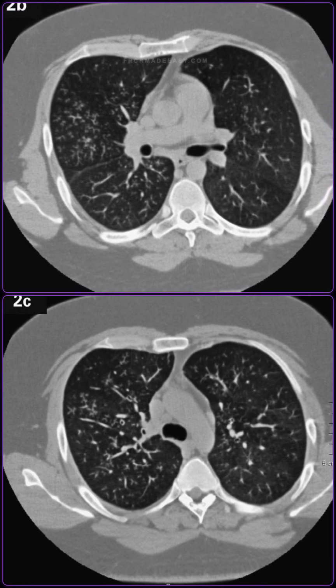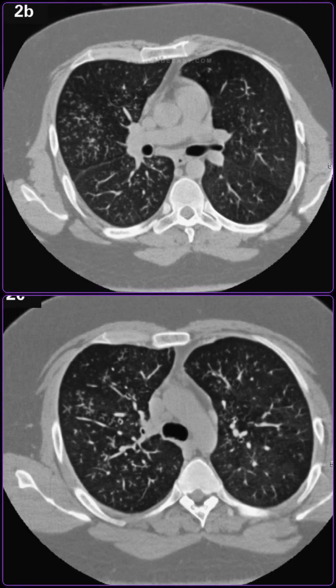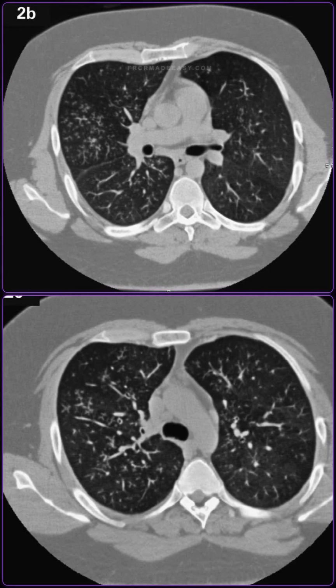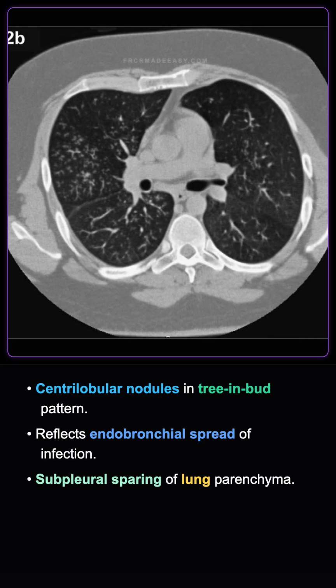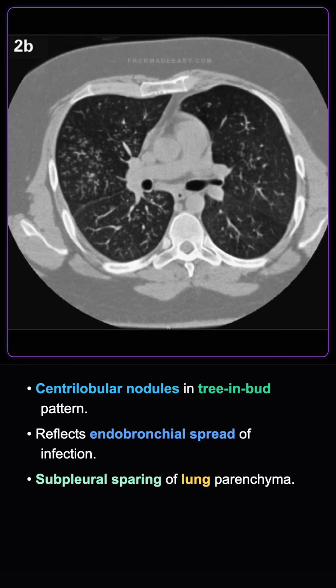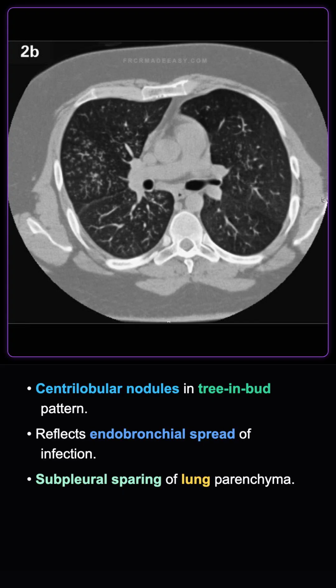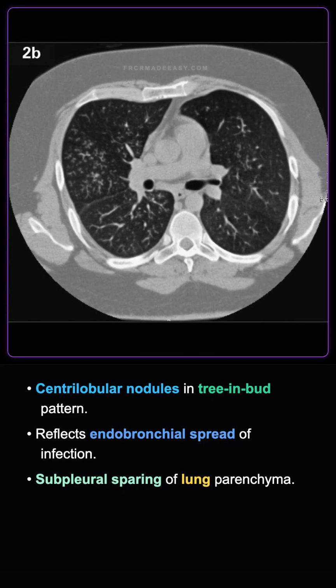I am showing you two axial CT images of the chest. Describe the findings and the specific nodule distribution. As seen in this axial CT image, there are widespread centrilobular nodules giving a tree and bud appearance. We can see poorly defined centrilobular nodules.